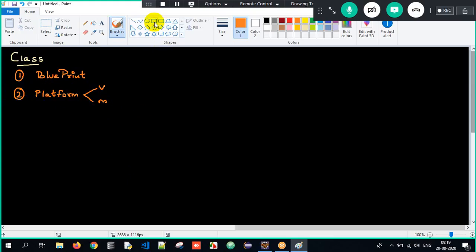For example, let me consider one beautiful example. I have a class, correct? Imagine this is my class. Now I have states and behaviors. Every object will have properties called states and behaviors.